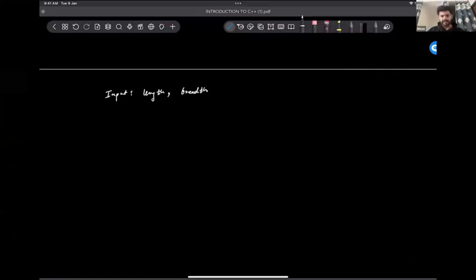That means we need to create two variables, one to store length, one to store breadth. Okay. So I'll write something like this. I need a variable for length. I need a variable for breadth. Now to take input of these two things, I need to use cin. So I'll do cin length and then cin breadth.